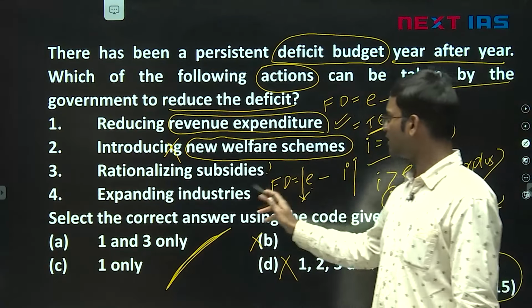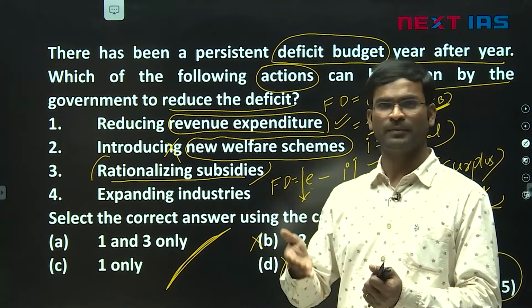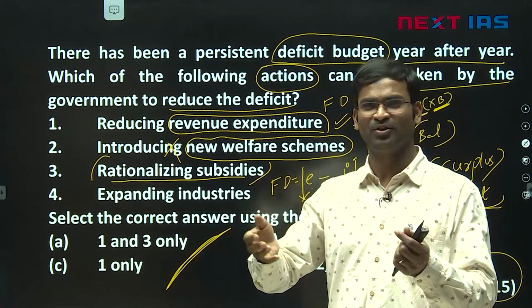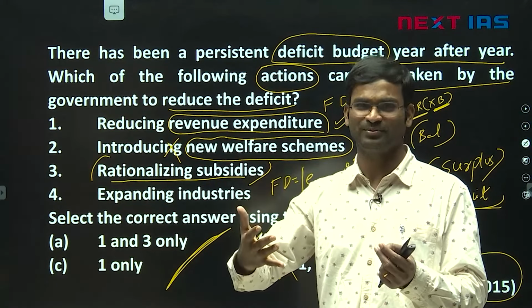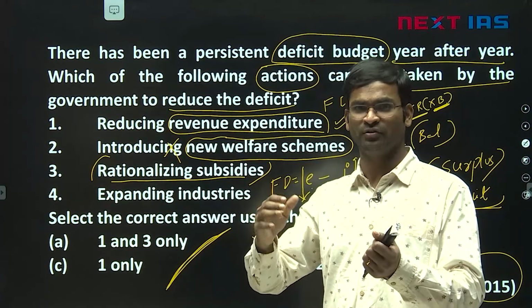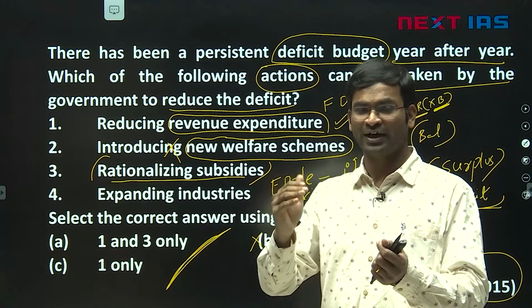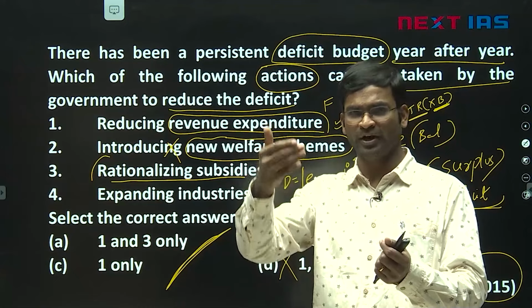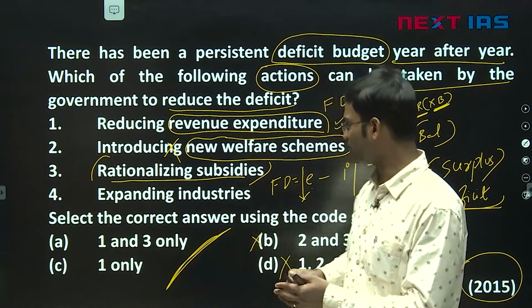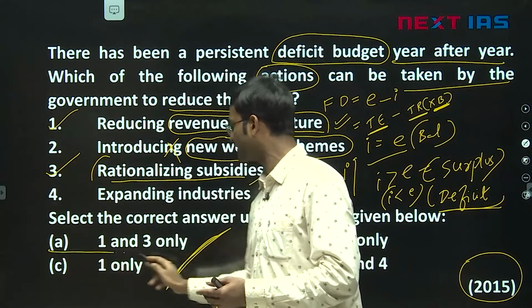What is 3? Rationalization of subsidies. Yes. What is rationalization? Some people argue we are not against subsidies. We are against rich people getting subsidies, for example. So we are rationalizing who is genuine, who is not genuine. When you rationalize, we target better by using DBT, direct benefit transfer. So we may reduce the deficit. So the third option is right. So 1 and 3 is right. So A is the correct answer.